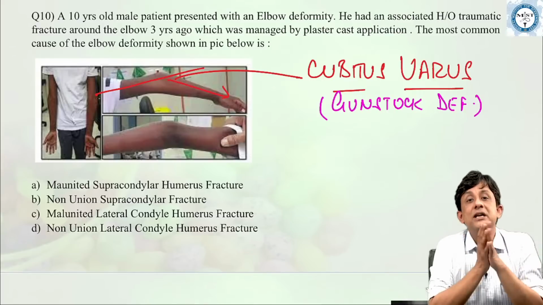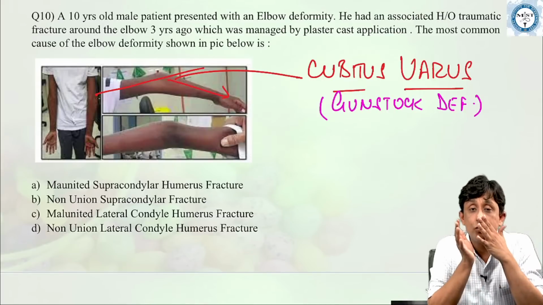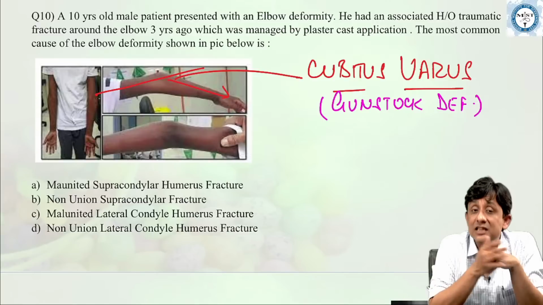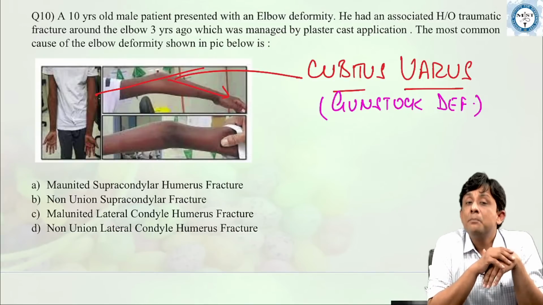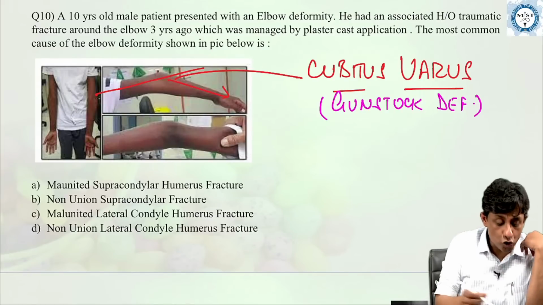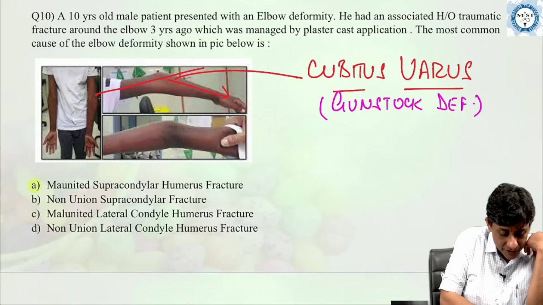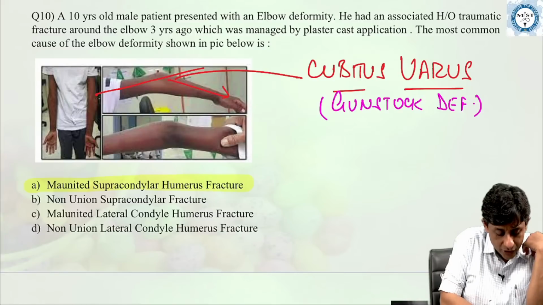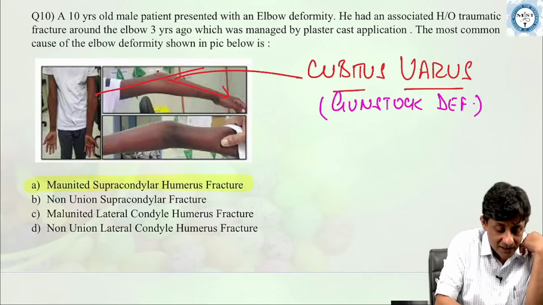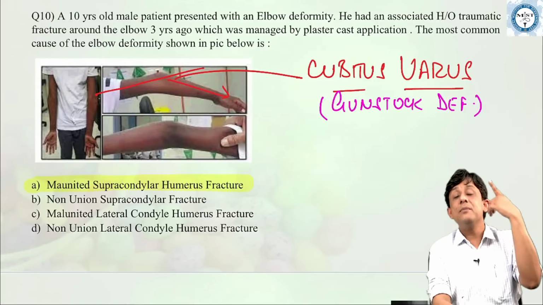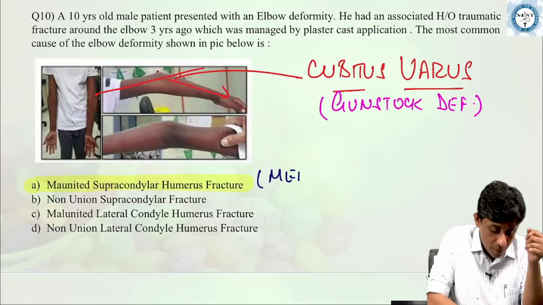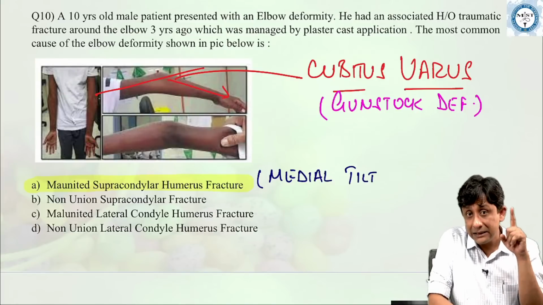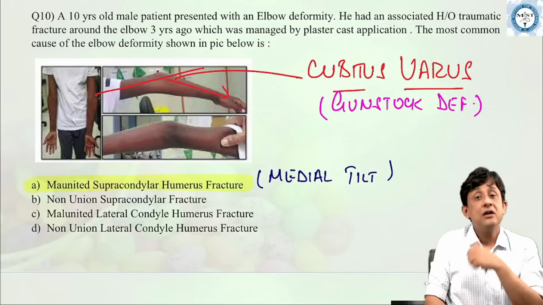If you remember from the discussion in the class and the notes, cubitus varus in the pediatric age group is most commonly caused by a malunited supracondylar humerus fracture. If you remember the displacements of supracondylar humerus fracture, the most common is medial tilt, which is very important.